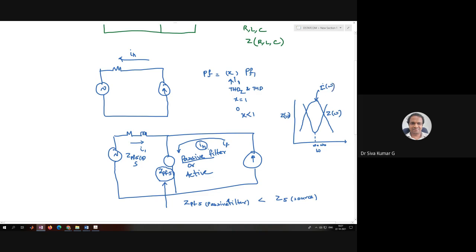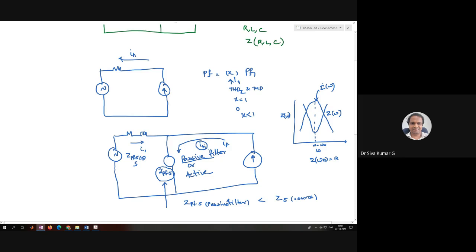It is resonating there, and the impedance Z of omega naught will be R. The impedance offered will be very low at this point.